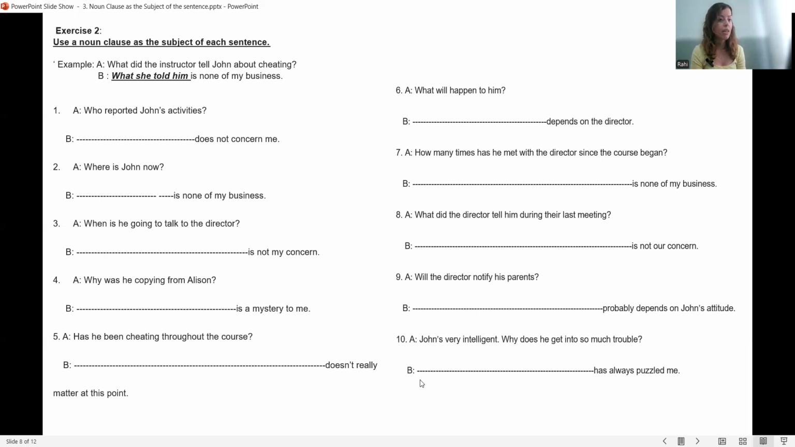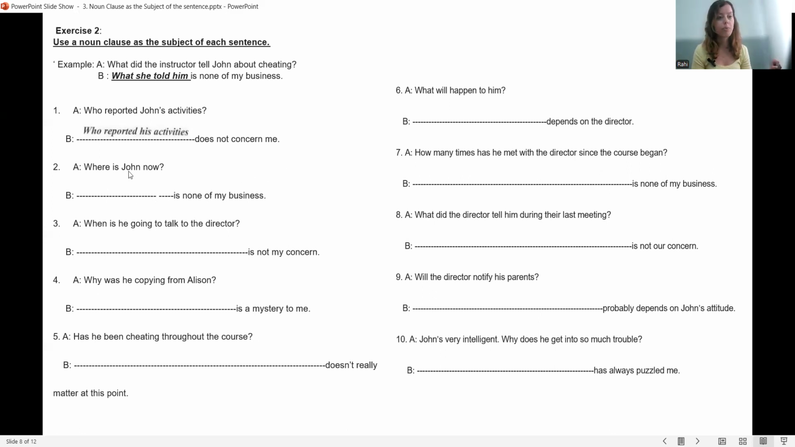For this exercise, again, you can pause the video, do this exercise by yourself, then check with me, or you can just think as we move forward and then do it with me. Okay, I begin. If you're not ready and you need more time, you can just pause, as I said. Number one, who reported John's activity? So that is the question. Now, the clause: who reported his activities does not concern me.